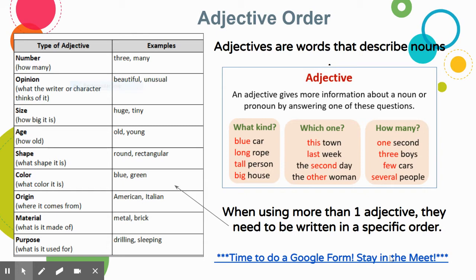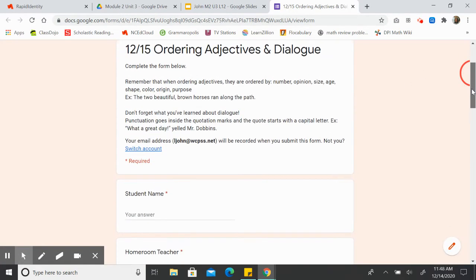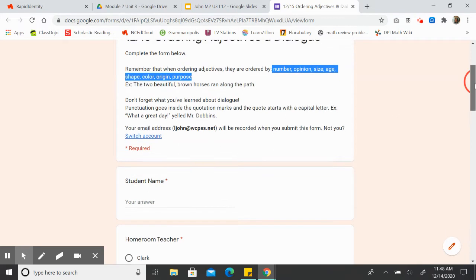So you are going to complete the Google form that is linked here in your slides. Some examples are at the top and reminders for you. The order of adjectives, it's right there. So look back at that when you're doing your form. Here's an example. The 2 beautiful brown horses ran along the path.